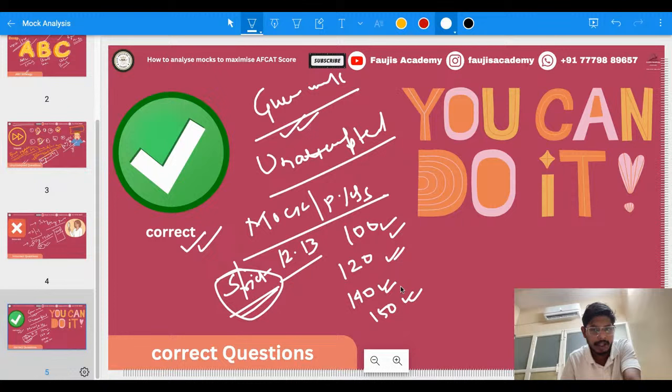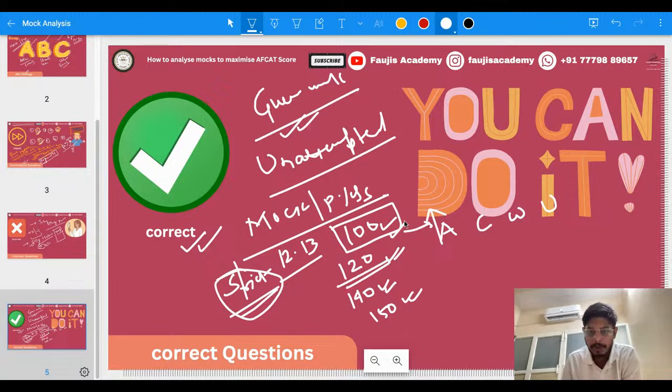By the time you achieve 100 marks, you will know your accuracy, how much you can attempt, how much is correct, how much is wrong, and how much is unattempted, and how much your attempts have to increase proportionally to reach 120 marks. When you take that down, you again increase consequently.